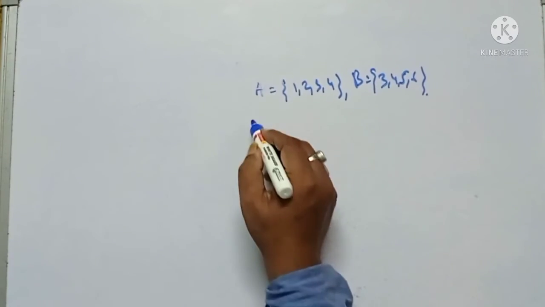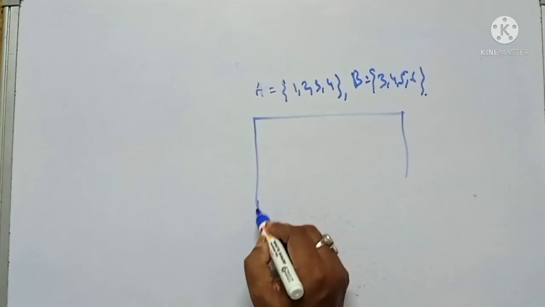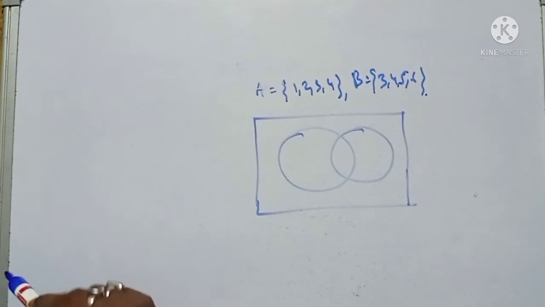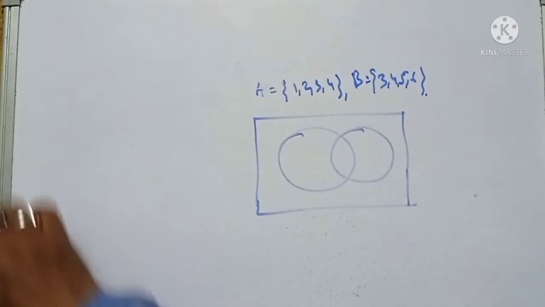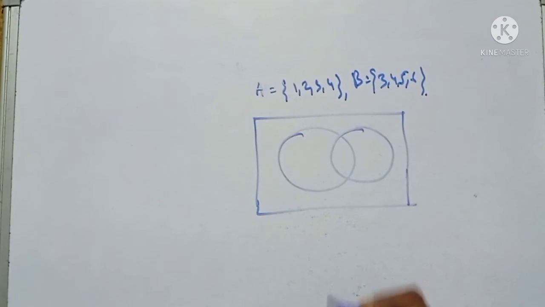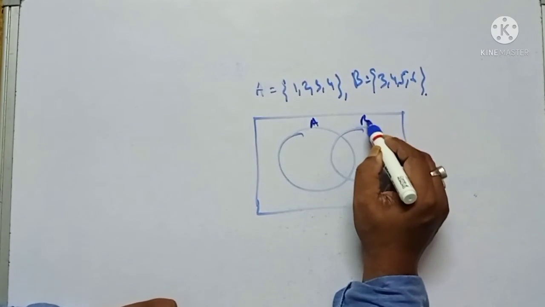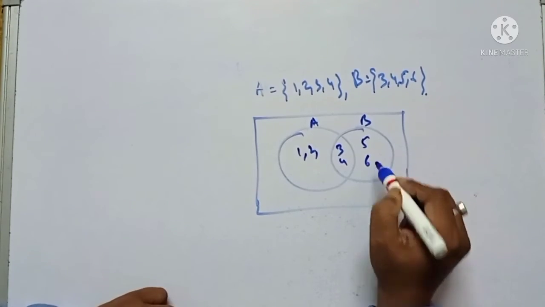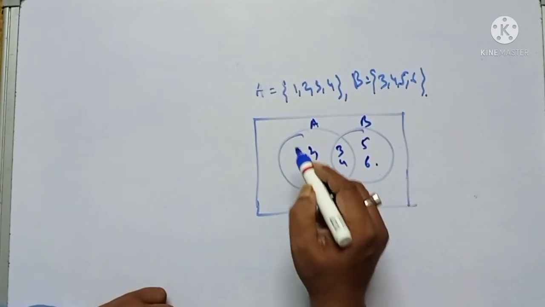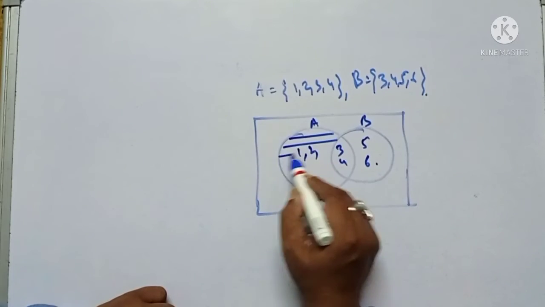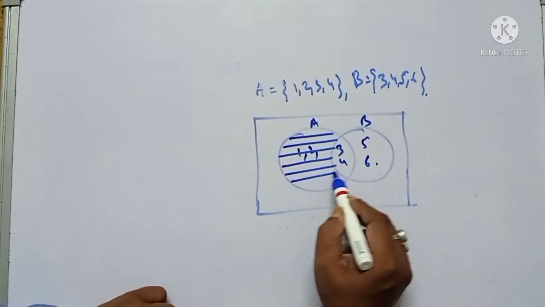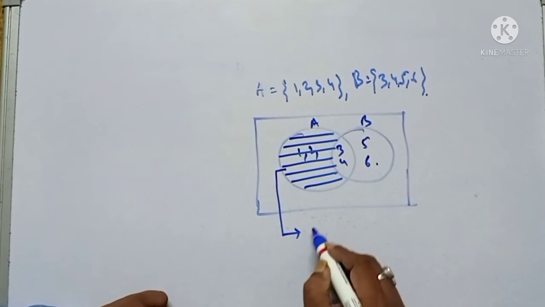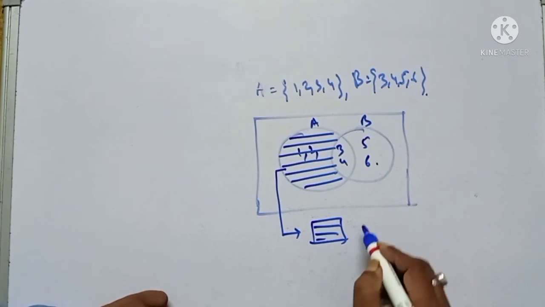If I draw the Venn diagram, you get it like this: here you see A and B, with 1, 2, 3, 4, 5, 6. This shaded region is A minus B.